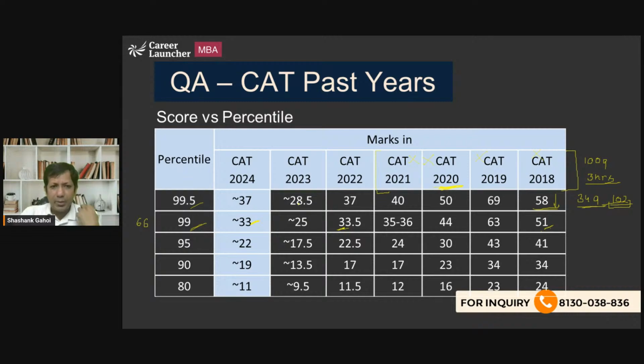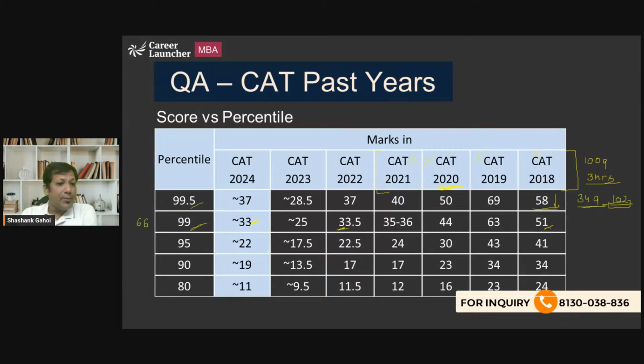CAT 2023, specifically QA, we consider that as an outlier because it was extremely difficult. But apart from that, you can see it is always close to 50%. So if you are getting 50% of the paper right, then you are going to get the 99 percentile easily. So getting 99 percentile in QA is not going to be very difficult. Just you need to know what you need to focus on, what you need to work on, so that you can have leverage over others. And how to prepare, that's also an important factor, so that you can achieve a score of 99 percentile or 99.5 percentile.